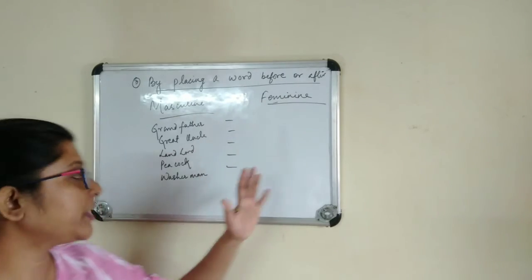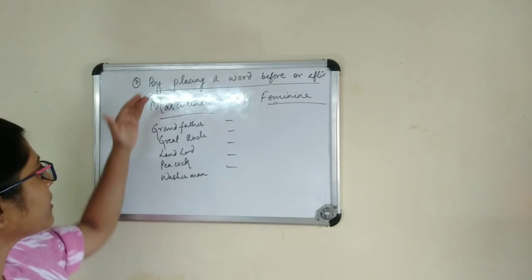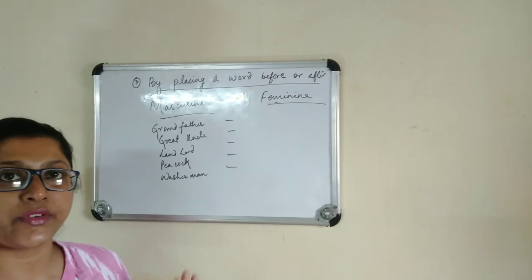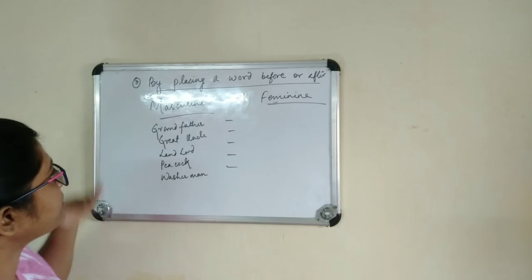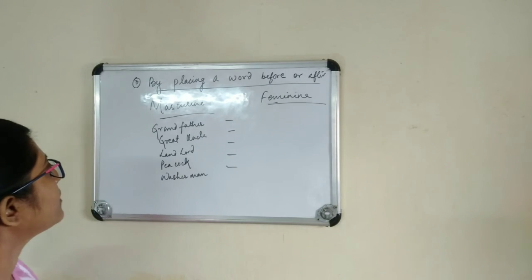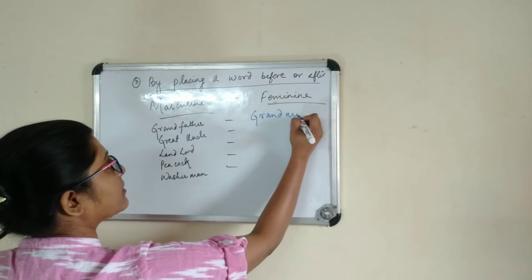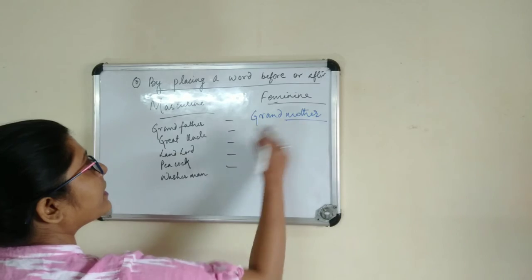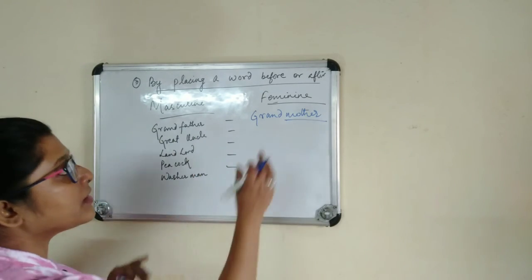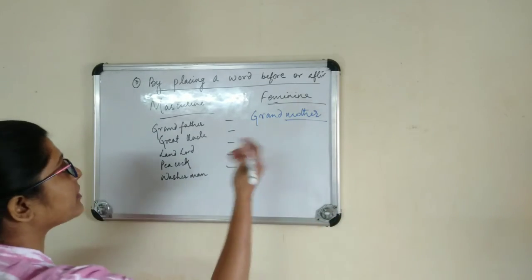This is the last way. It is by placing a word before or after. The masculine nouns are being given. We have to find out the feminine nouns of grandfather, great uncle, landlord, peacock, and washerman. So for grandfather, it will be grandmother. Here we are adding a word after and making it a feminine noun.